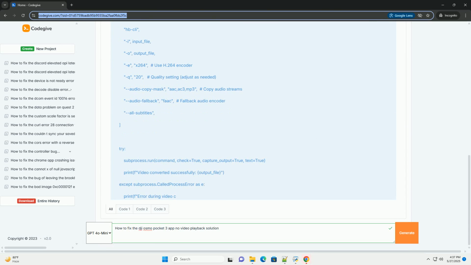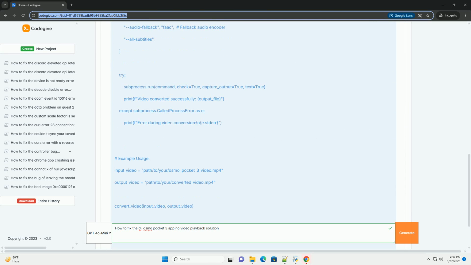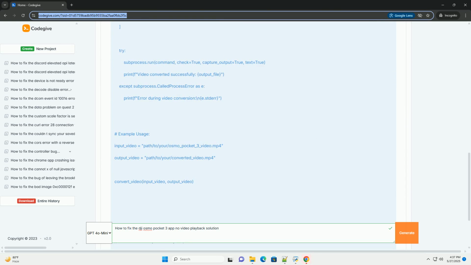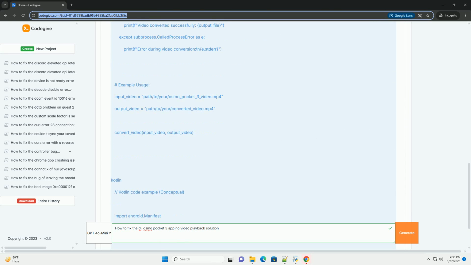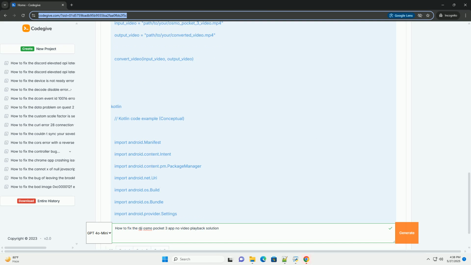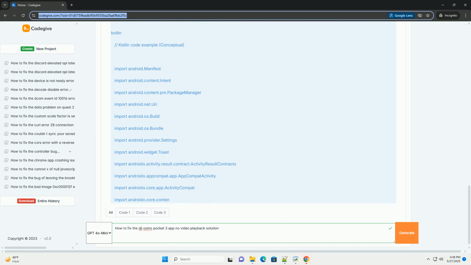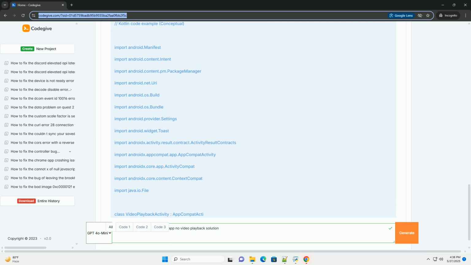This guide will provide a detailed breakdown of potential causes and solutions, ranging from simple fixes to more technical troubleshooting steps. Understanding the problem and common causes. Before diving into solutions, it's crucial to understand why this issue might occur. Here are some common reasons.